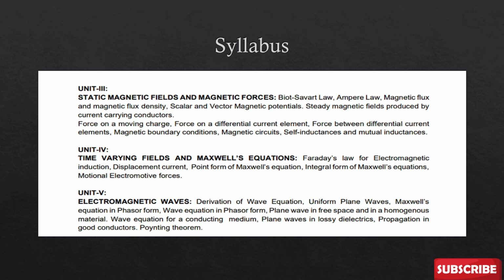Now coming to the third unit. The third unit is divided between static magnetic fields and magnetic forces. Remember, guys, if the unit is divided into two, you get one question from static magnetic field and one question from magnetic forces. In static magnetic field: Biot-Savart law, Ampere's law, magnetic flux density, scalar and vector magnetic potentials. Then force on a moving charge. In magnetic forces, the important things would be self-inductance and mutual inductance, also in magnetic circuits.